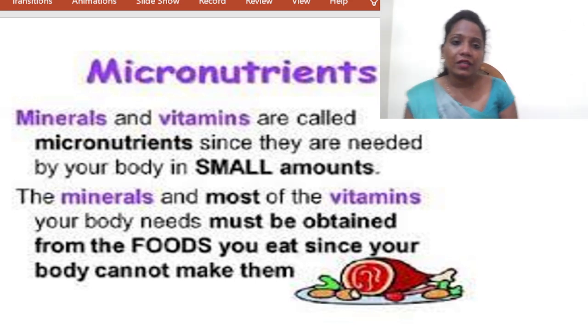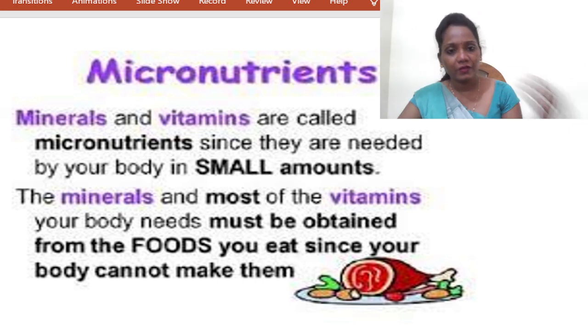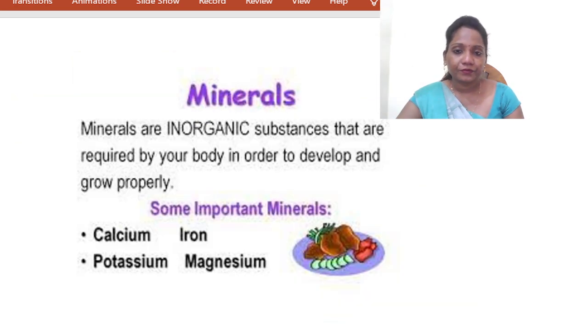So in that case it is required even through external resources. Okay, so next we'll see micronutrients and macronutrients we have classified. And minerals, if you take an example, iron, calcium, magnesium, potassium. These are the examples of some minerals. Iron, calcium, potassium, magnesium, and sodium. This is all called minerals.